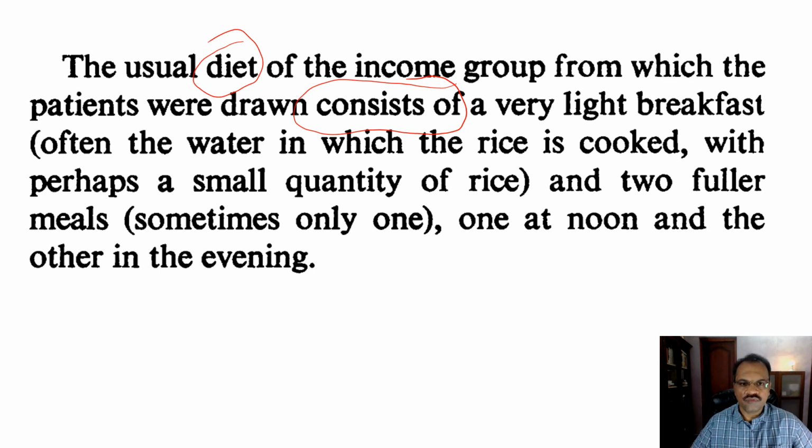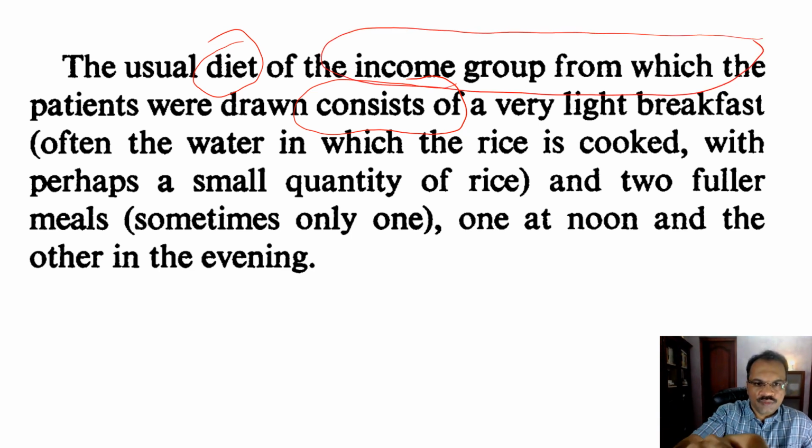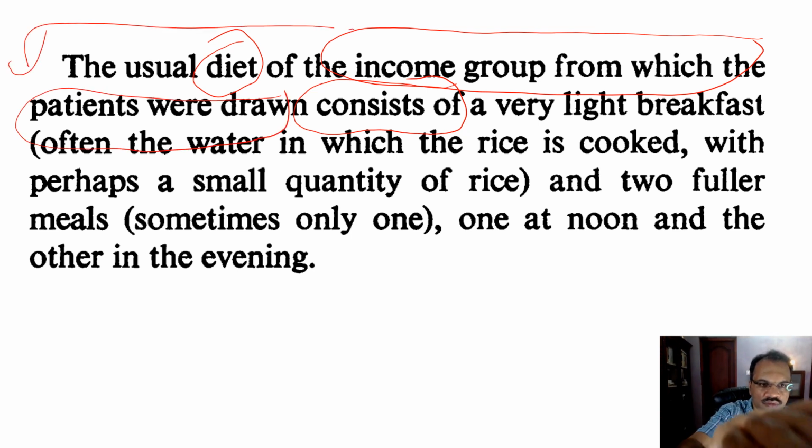Here one option I can see is you can pick this out, this income group from which the patients were drawn, and move that to the beginning. So you can say, in the income group from which the patients were drawn, the usual diet consists of. That way the subject and verb are together. So you can move them to the beginning. All the technical terms and what kind of sentence that is, all that we will discuss in the next video, where we will be discussing the sentence structure.